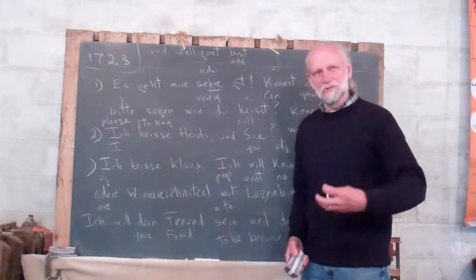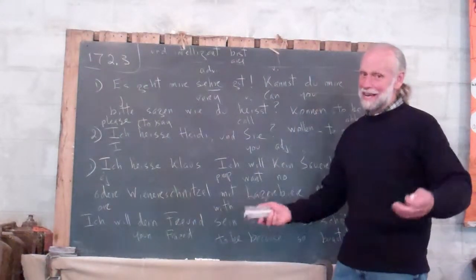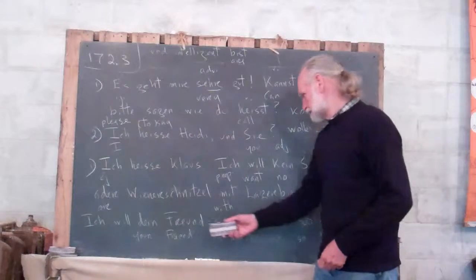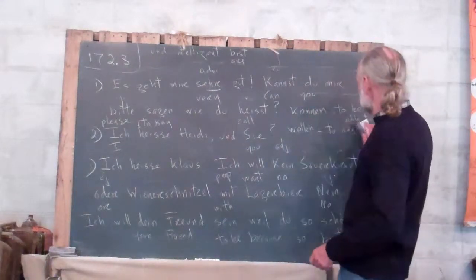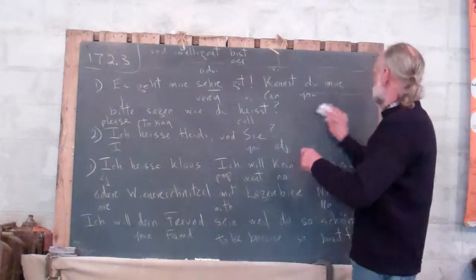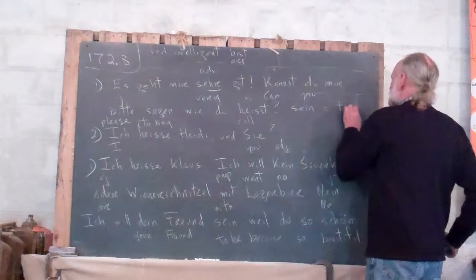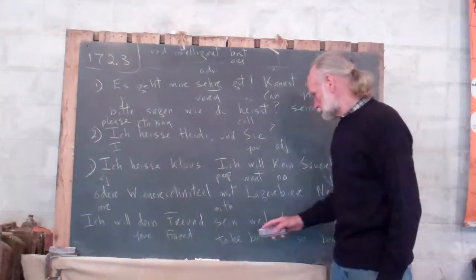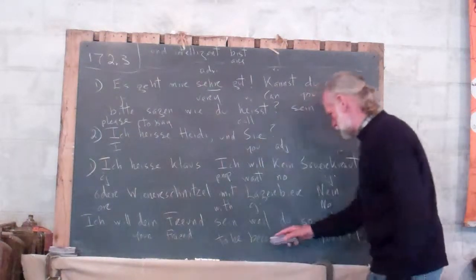"Ich will dein Freund zu sein." "Ich will dein Freund sein." I don't think you have to have it there. I need to ask Shirley. "Ich will dein Freund sein, weil." "Sein" is the verb to be. "Sein" equals to be. "Weil" is a conjunction, because you.